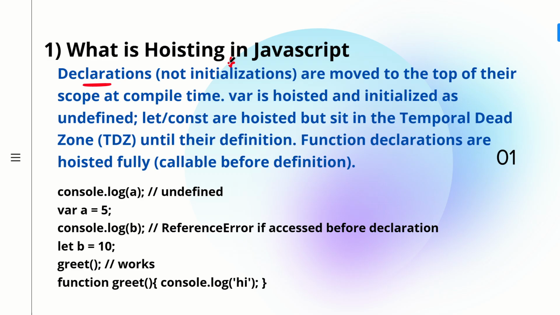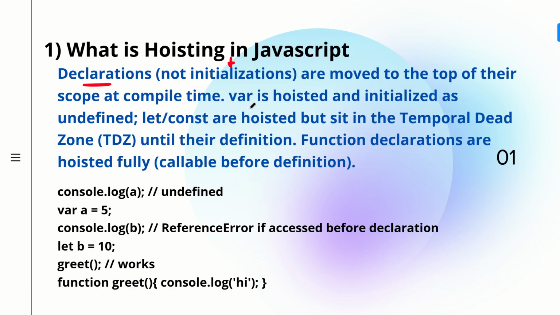So if you have a variable, its declaration will be hoisted, not its initialization. Whatever value you are assigning will not be hoisted, and your functions are also hoisted. So the declaration of the variable or the function is moved to the top of its scope at compile time. That is called hoisting.